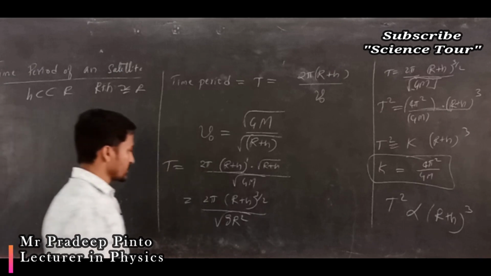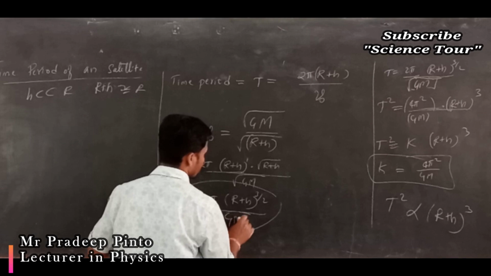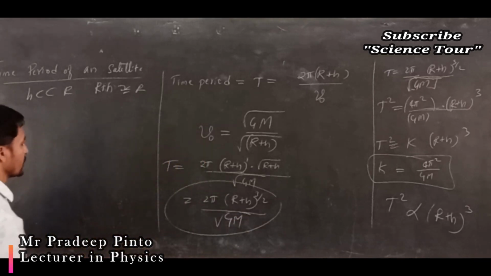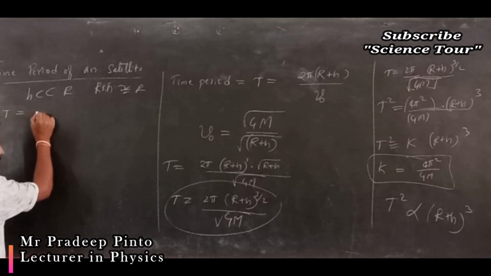And suppose we take this equation, where we didn't substitute GM here. From this we have t, how much?